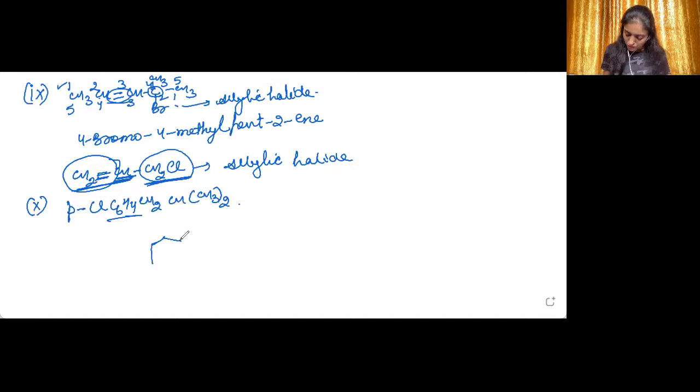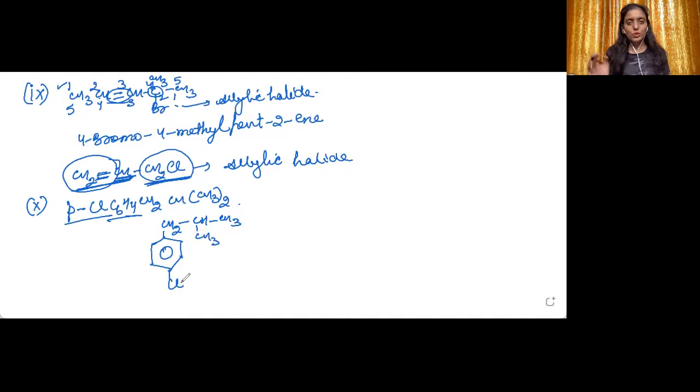So on the benzene ring, there is this group attached: CH2, CH, with CH3, CH3. At the para position to this group, there is chlorine.